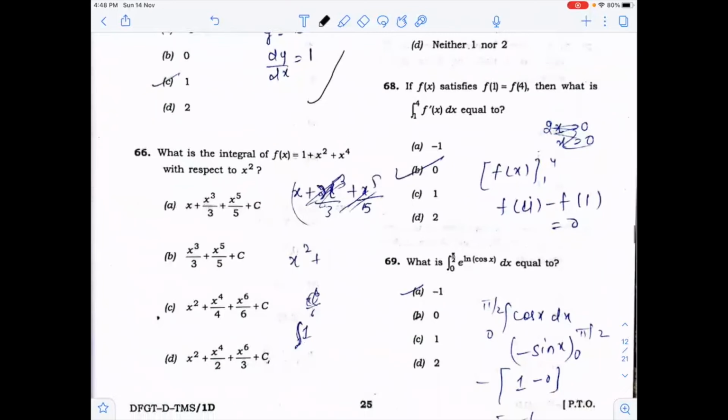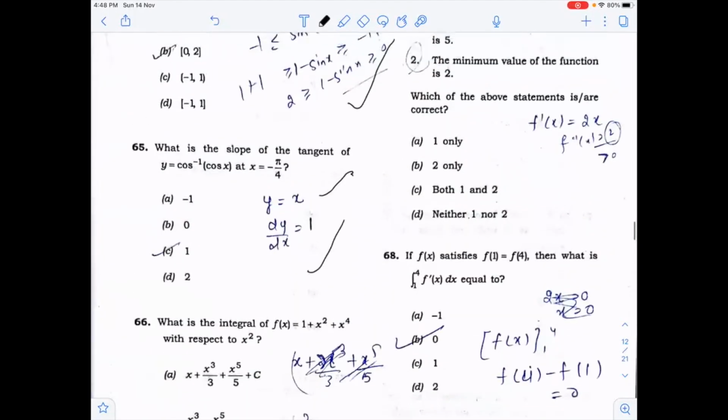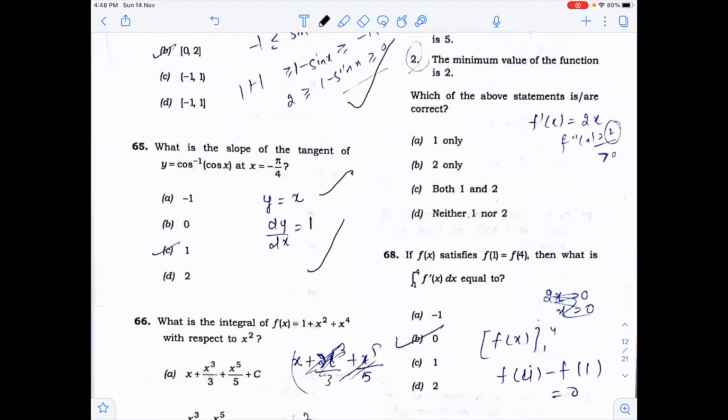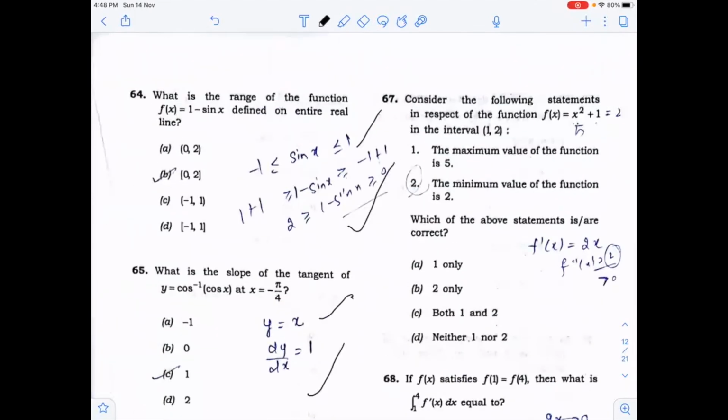Now, what is the integral of this with respect to x square? Whenever we do the integration of 1, it will be x. When we do the integration with respect to x square, the answer will come out to be C. The integration of 1 will come out to be x square. Okay. Now, 67th question. Consider the following statement.